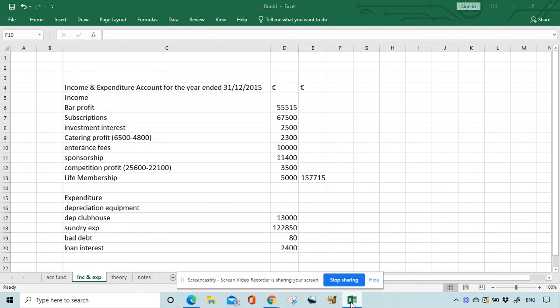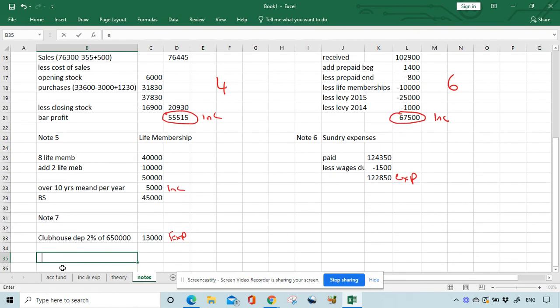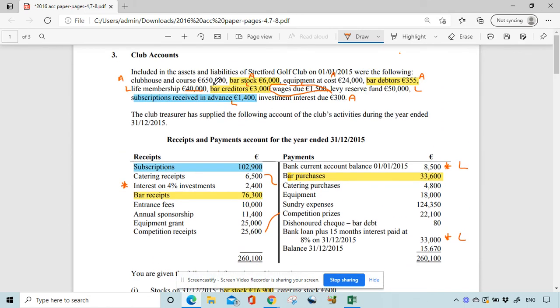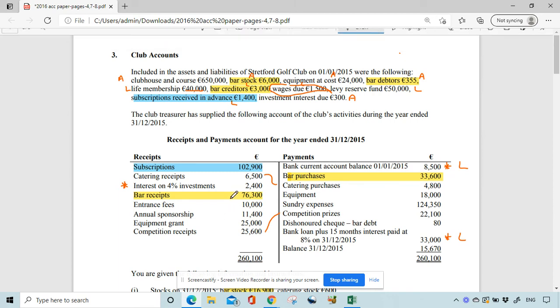Okay, and depreciation of equipment. So equipment is 25%. Now we're going to have to look, was there equipment bought and sold? We have equipment up the top of 24,000, or any equipment bought. We got a grant for equipment, but it doesn't actually say that we bought equipment, whereas we sold equipment worth 18,000.